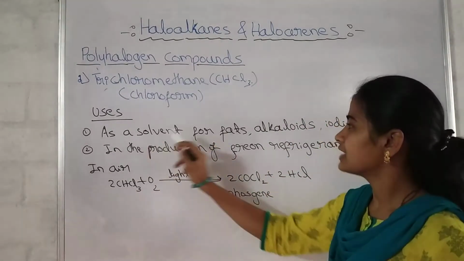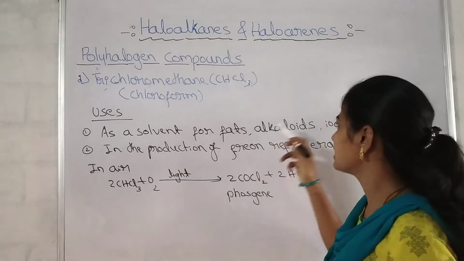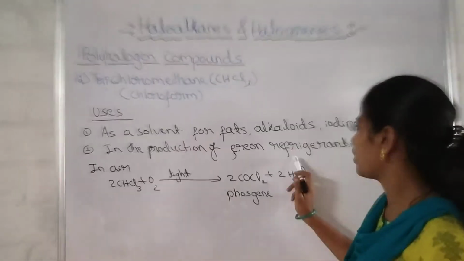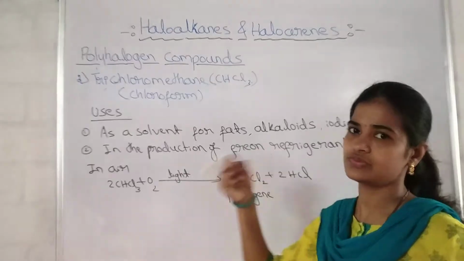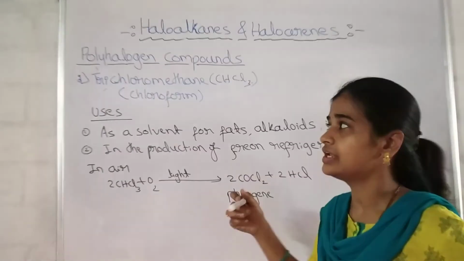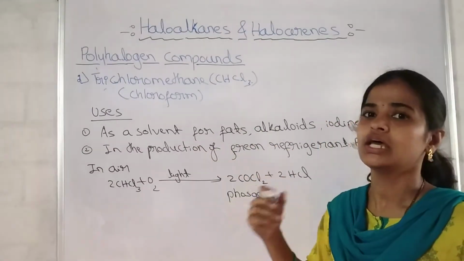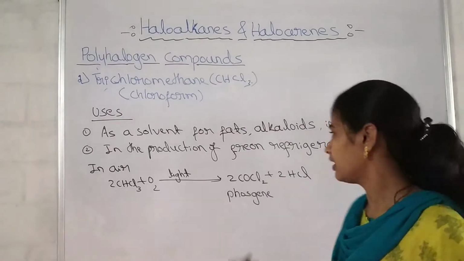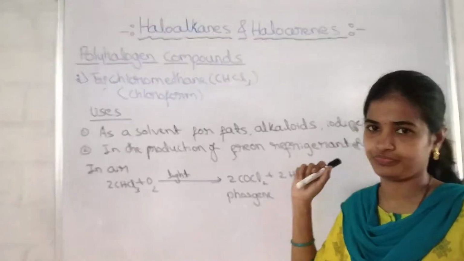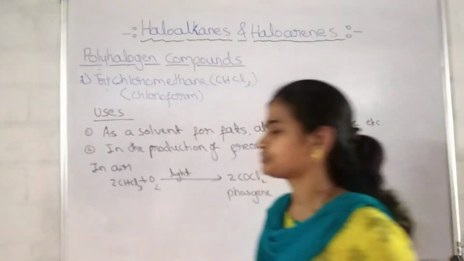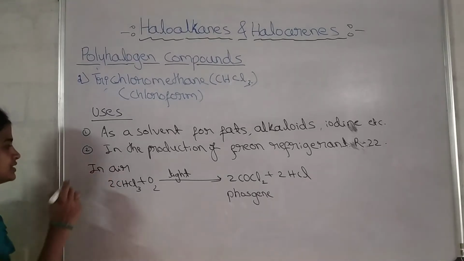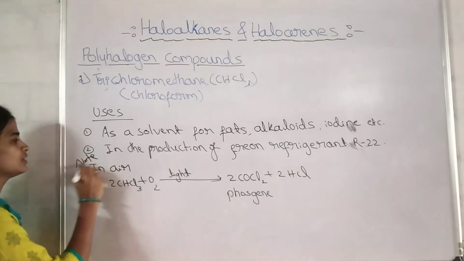As a solvent for fats, alkaloids and iodine, and in the production of Freons. What are Freons? We will study that later. Generally, chloroform is used in the production of a kind of refrigerant called R22. Then what you should remember about chloroform, you can write as a note.